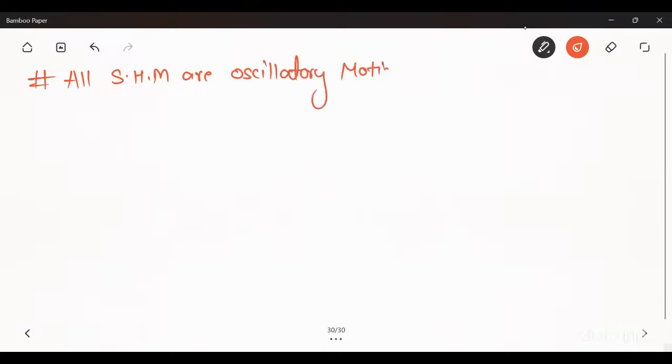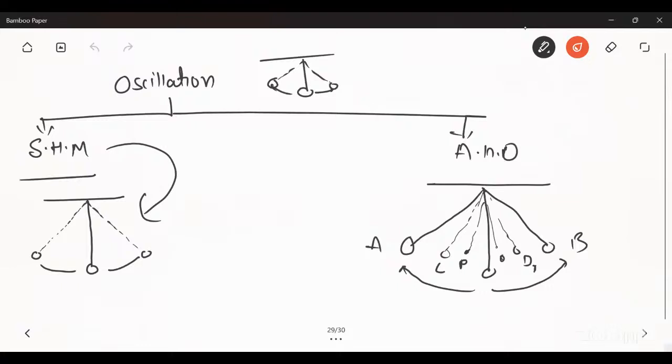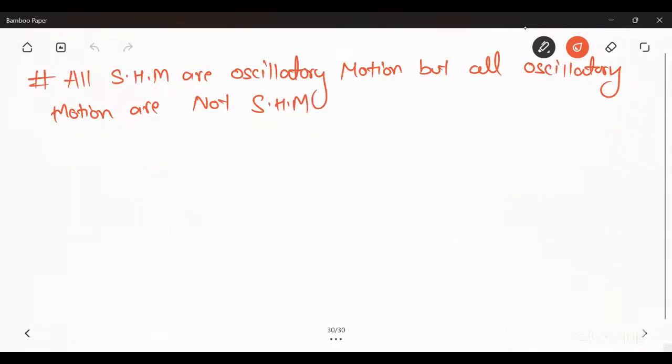All SHM are oscillatory motion, but all oscillatory motion are not SHM, because SHM is also a part of oscillation, and oscillatory motion also includes anharmonic oscillation. That's why all oscillatory are not SHM.